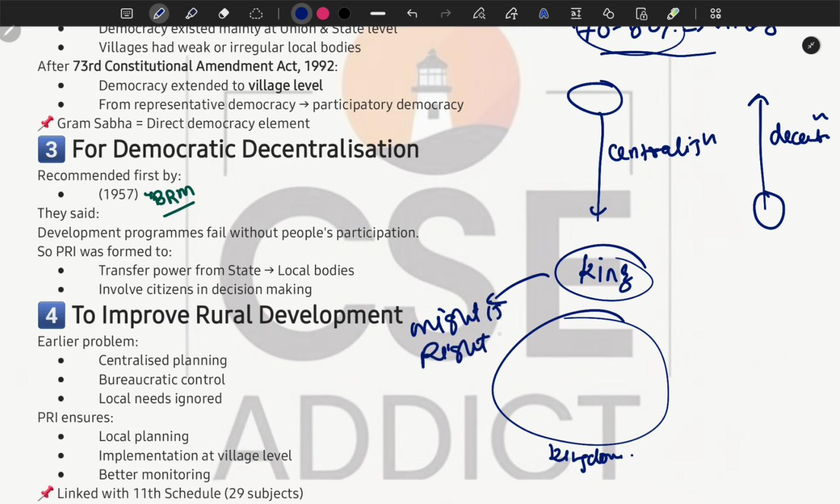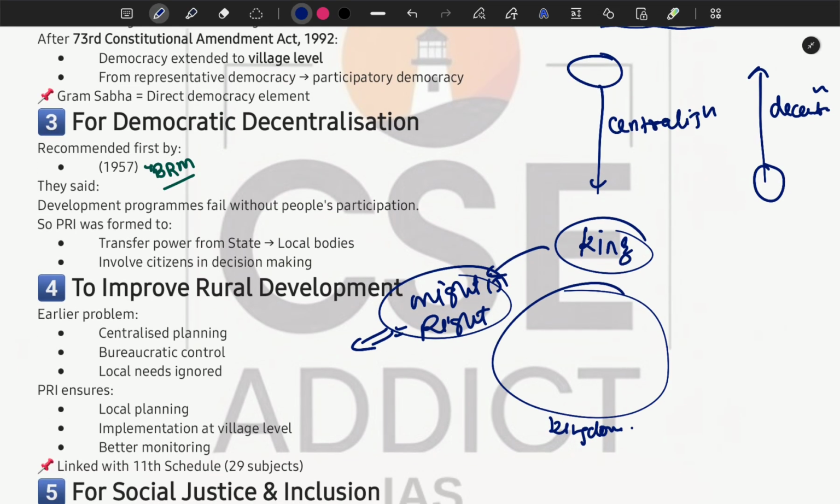What is the meaning of might is right? It means whatever pleased the king, he did. I think you must have seen Baahubali, where Sivagami Devi says, my word is law. That means the king will do whatever he likes. In this scenario, it is a kind of centralized approach, where the whole administration of the country or the territory is managed by the king.